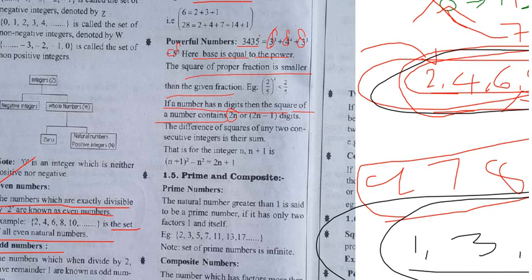For example, the given example is about this. For this number, how many digits are there? 4 digits. Then the square of the number contains how much? 2n or 2n minus 1. Means if you square this number, you will get 16. Yes or no? Now here, what they are saying is 2 into n. 2 into n means what? 2 into 4, that is 8.